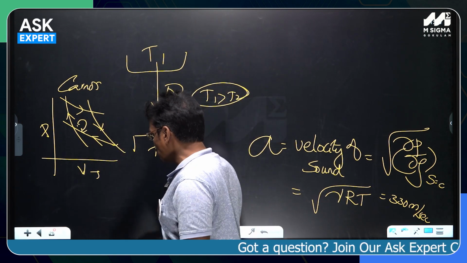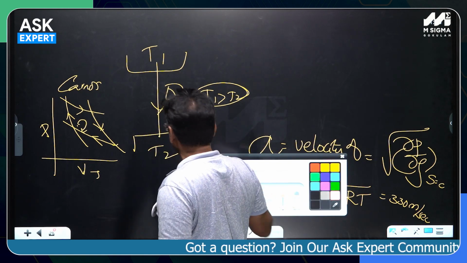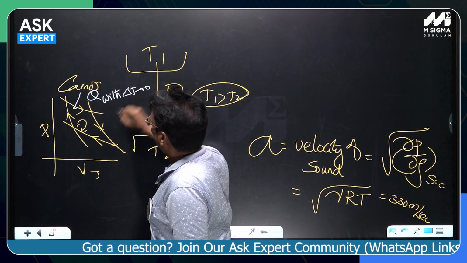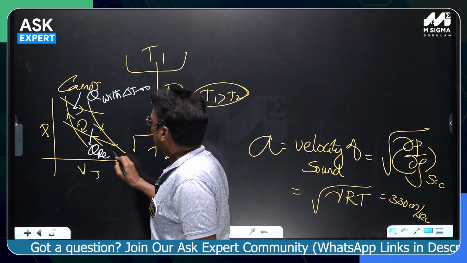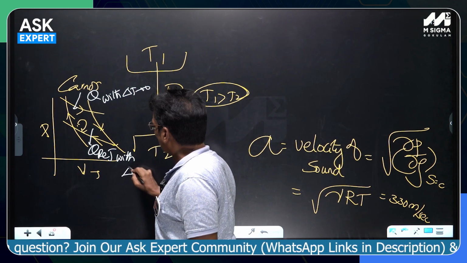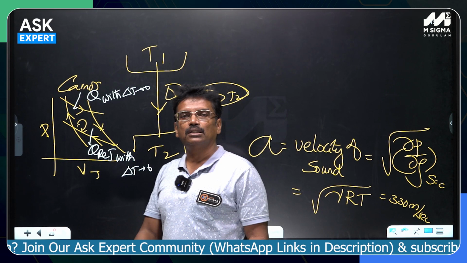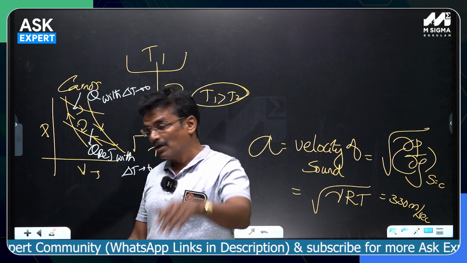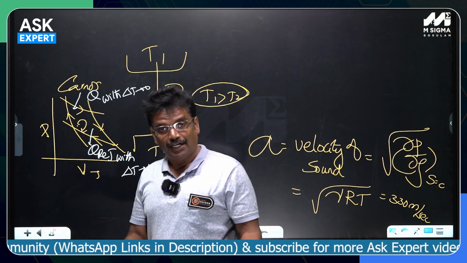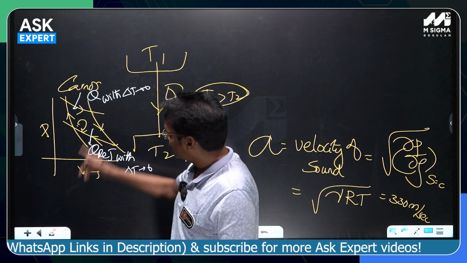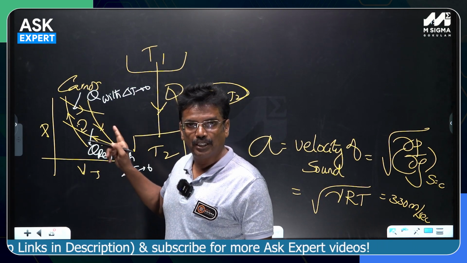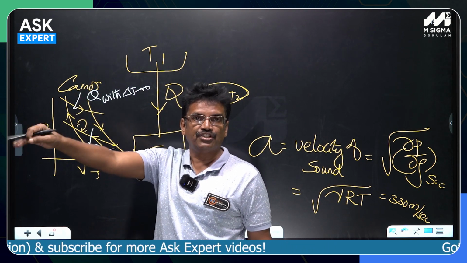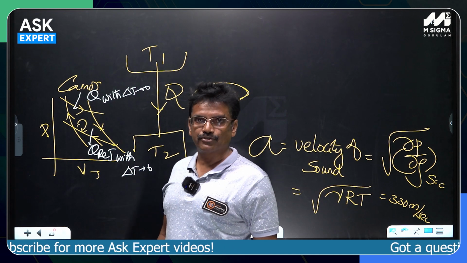Because Carnot has proposed a heat transfer with delta T tends to 0, and Carnot proposed a heat rejection with delta T tends to 0, which will never happen. That is why the Carnot engine has the highest thermal efficiency among all the heat engines, because all four processes are reversible, internally as well as externally. No heat engine can have a thermal efficiency more than that of Carnot. If any engine has, it will simply violate the second law of thermodynamics.